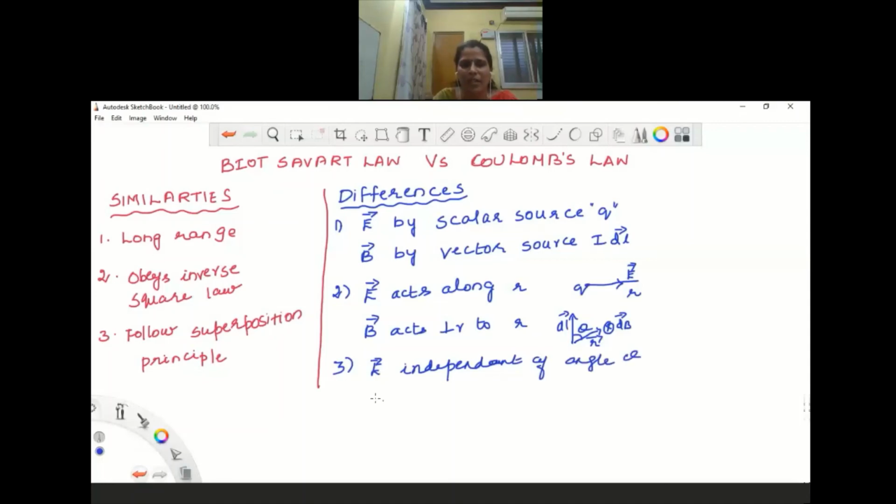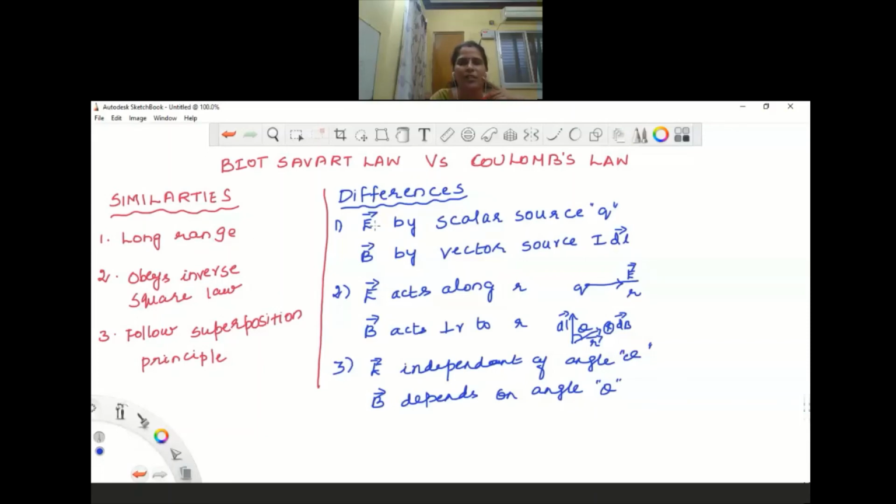But the magnetic field depends on angle theta. We know that in Biot-Savart's law, dB is equal to mu naught by 4 pi, I dl sin theta by r square. That depends on the value of theta, so the strength of the magnetic field will vary. So these are the similarities and differences between Biot-Savart's law and Coulomb's law.